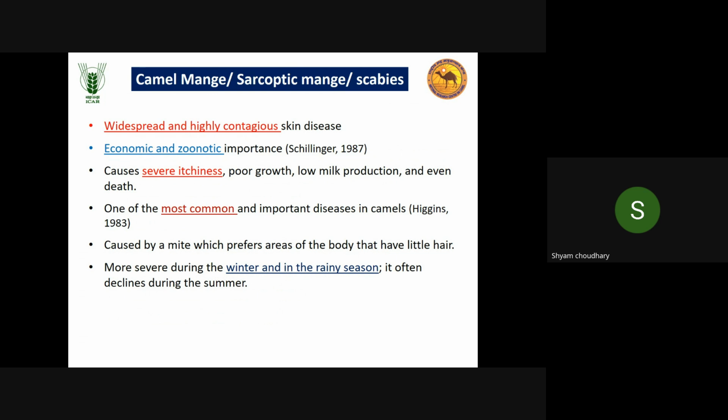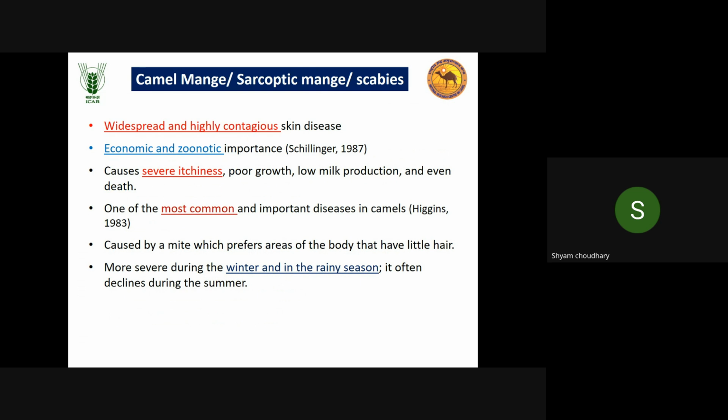Next, when we talk about camel mange, first is sarcoptic mange or scabies. In all other animals also, the etiology, as you know, is the same as in camels; the only difference is the variety. It is widespread and highly contagious in nature. As we know, any skin disease is contagious in nature.